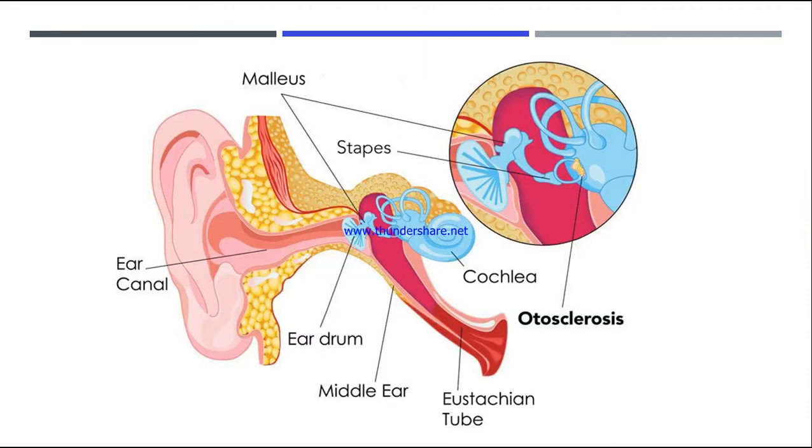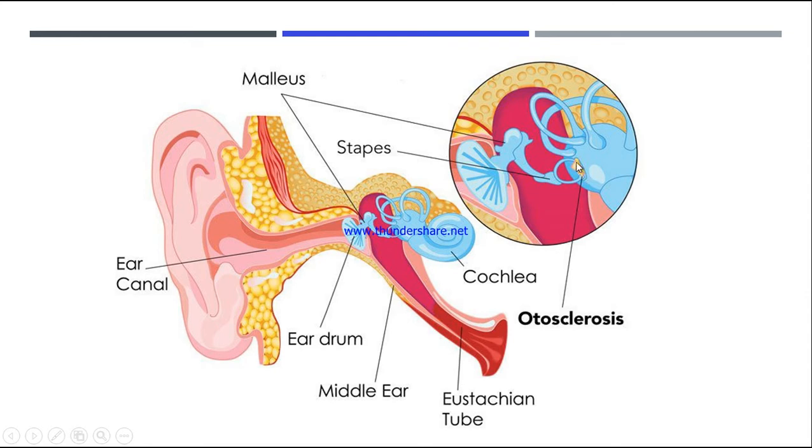Now here is another picture. You can see here, this is the malleus. Then we have the incus and we have the stapes. You can see here, this is like a U shape, right? So this is the stapes. What happens at the base?